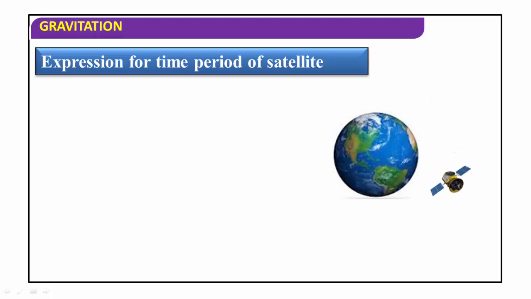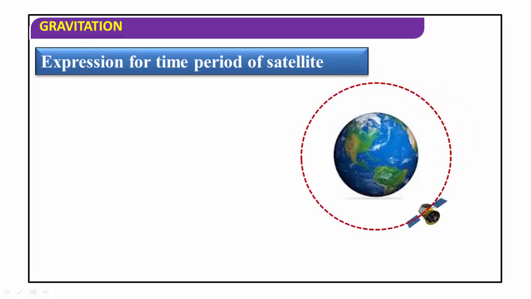Here the satellite is continuously revolving around the earth in a circular orbit. It has an orbital velocity. That orbital velocity is measured by using the equation V0 is equal to root of GM divided by r plus h. Here the time taken by this satellite to complete one revolution around the earth is called the time period of the satellite.